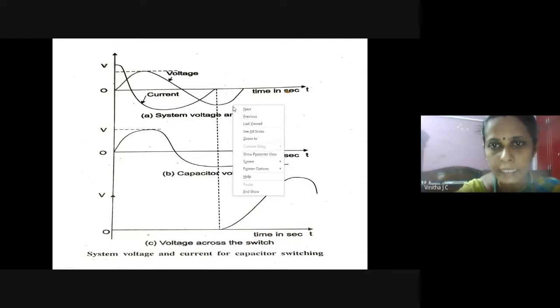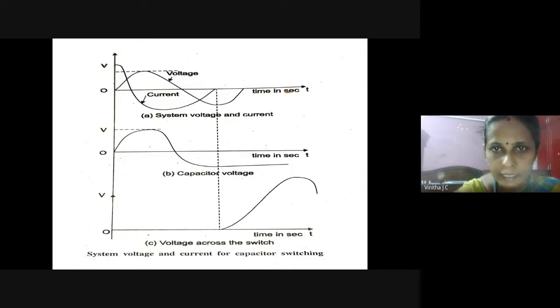At this instant, if you see, the current becomes zero. If the current becomes zero, the circuit breaker contacts open. If the circuit is in the open condition, what will happen?